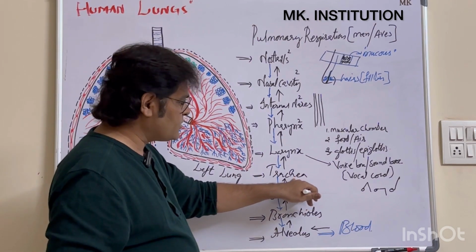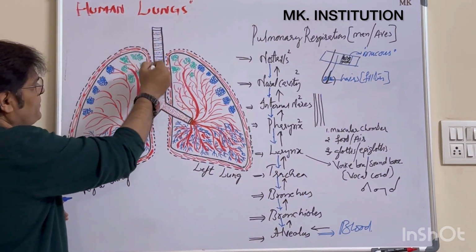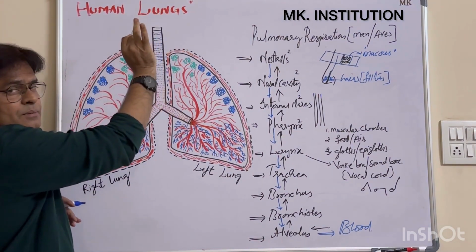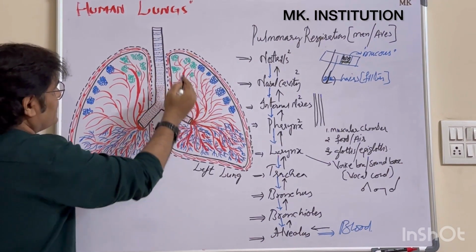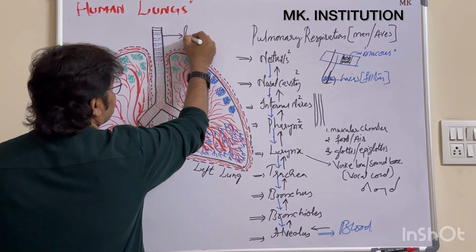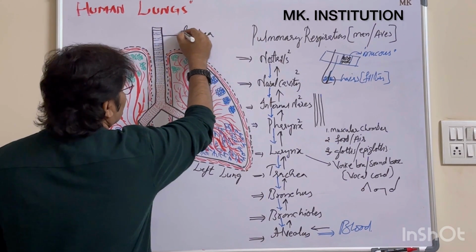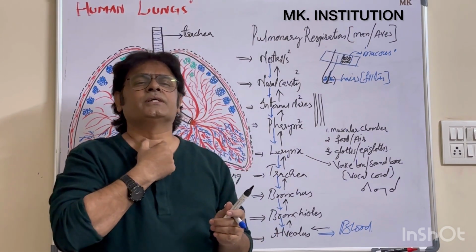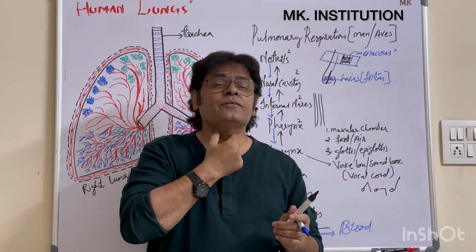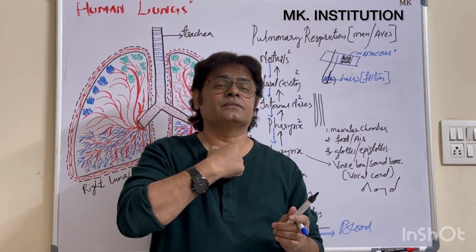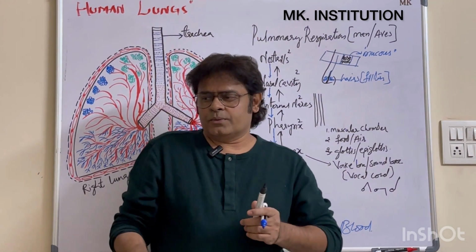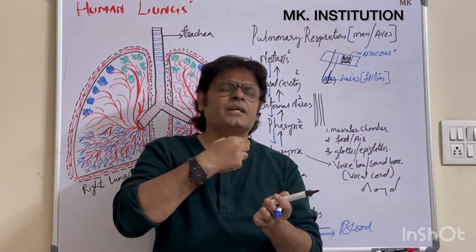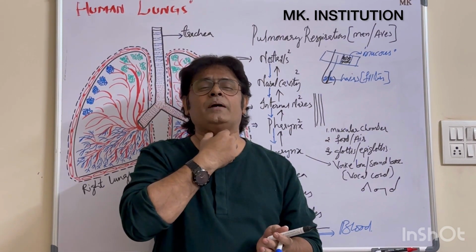The next part is called the trachea. This area is called the trachea. Okay, pharynx and larynx are completed. Now the next is the trachea. The trachea is just like a pipe. If you press a little bit here, you can feel the pipe-like structure. Like the pipe below a wash basin, our pipe is also like that.